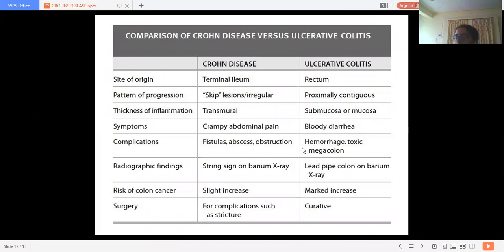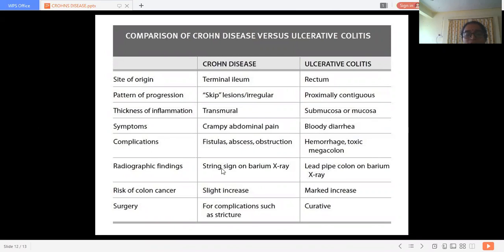Then the malignant changes are well recognized in ulcerative colitis, but malignant changes are less common with Crohn's disease. This is also a very important difference. The malignant changes are common with ulcerative colitis, whereas in Crohn's disease they are uncommon. You can see the risk of colon cancer is slightly increased in Crohn's disease, and here it is markedly increased in ulcerative colitis.